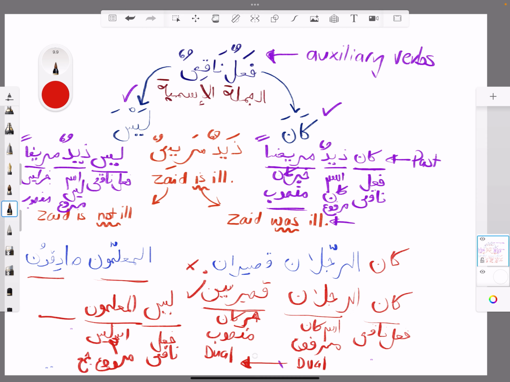Now, what's going to happen to the sadiquna? If you want to pause the video, you can pause it a second and have a go. Right. So if you pause it, what you'll come to realize is that it has to be the khabar of laysa, which is mansoob, right? So we have to make sure the sadiqun is not marfu. So we need to make that into a plural. So what we'll say is sadiqina. كان المعلمون صادقين. Yeah, صادقين. And that's obviously khabar of laysa, mansoob, and it's also jama' as well.